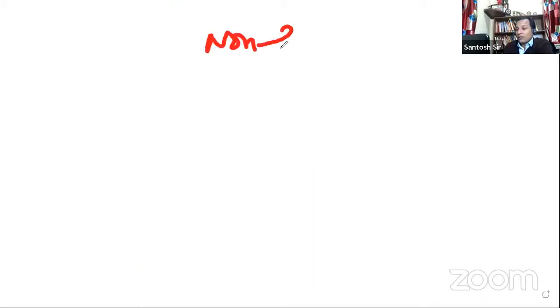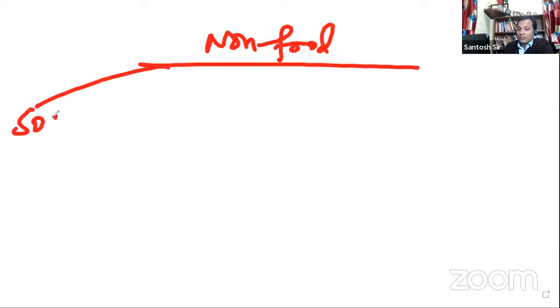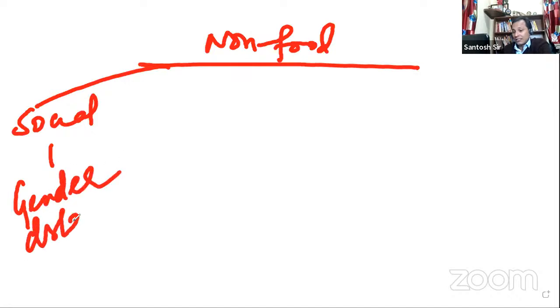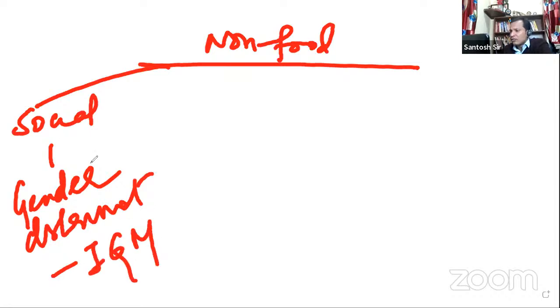We were discussing non-food factors. Let us come back to non-food factors. We have discussed social factors. In social factors, we have taken social discrimination against women, gender discrimination. In that, I have told you intergenerational transfer of malnourishment. Very good, significant point, and this will really enhance your answer.